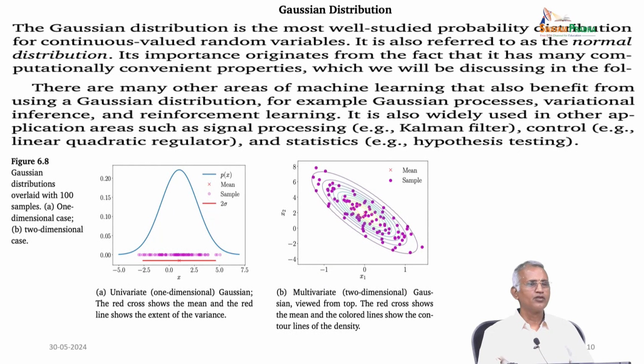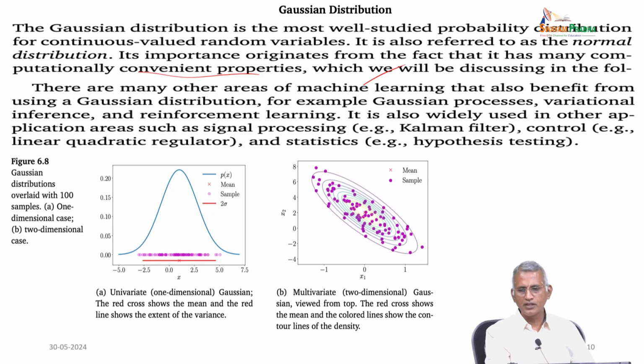Next, we will discuss the Gaussian distribution. The Gaussian distribution is the most well studied probability distribution for continuous valued random variables. It is also referred to as the normal distribution. Its importance originates from the fact that it has many computationally convenient properties, which we will discuss in the following. There are many other areas of machine learning that also benefit from using the Gaussian distribution.